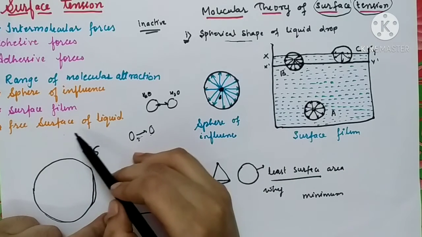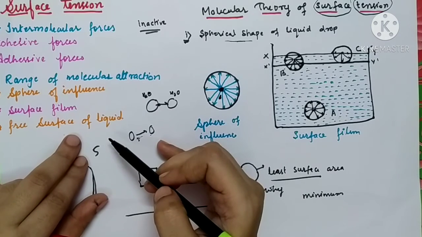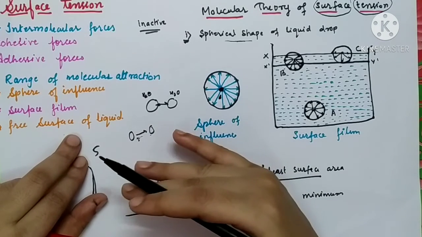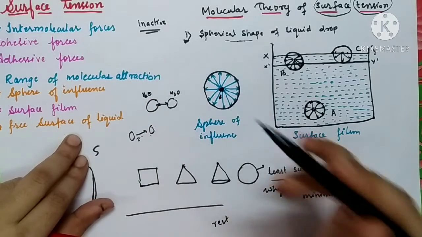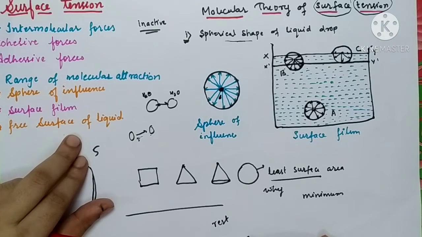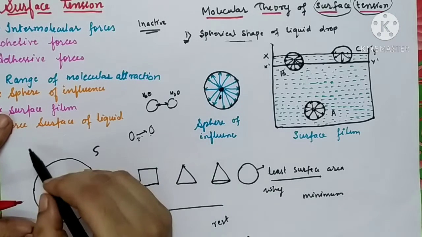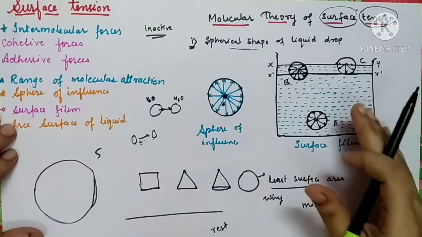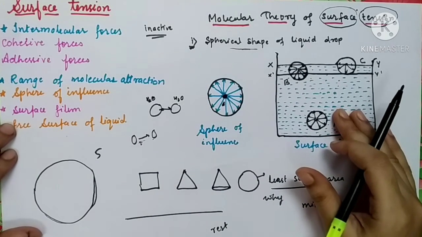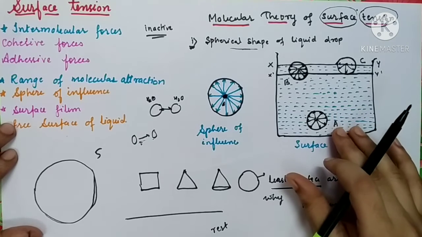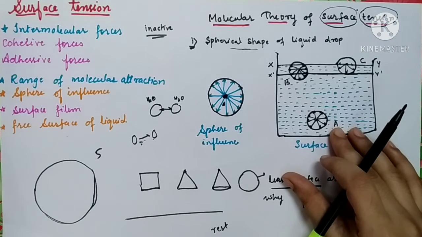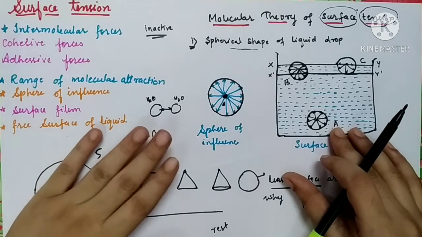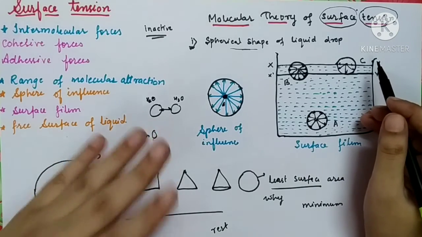Next is free surface of a liquid. Free surface of a liquid is nothing but the surface of a liquid which is in contact with air. Again, you can consider the surface of a still pond. So you can take the example of free surface as the still surface or free surface of a pond which is directly in contact with air. There is no other contact over there. Now let us consider one container.